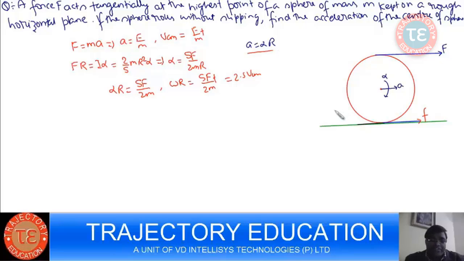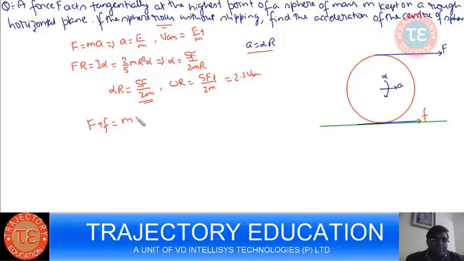That's the significance of the self-adjusting tendency of friction. Since it is rolling, friction will act in such a magnitude and such a direction that the acceleration and alpha produced become equal. In the absence of friction, the acceleration produced was less and alpha produced was high, right? When friction starts acting, see how the free body diagram looks.